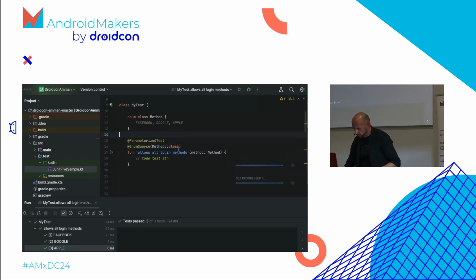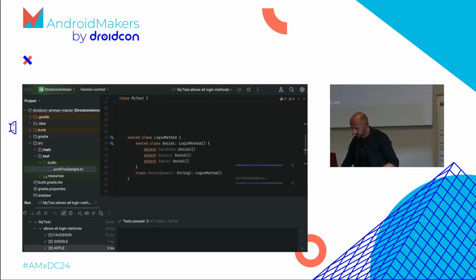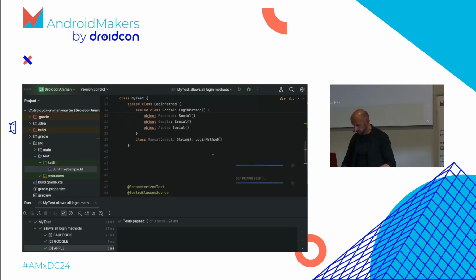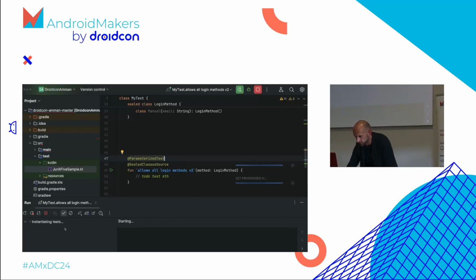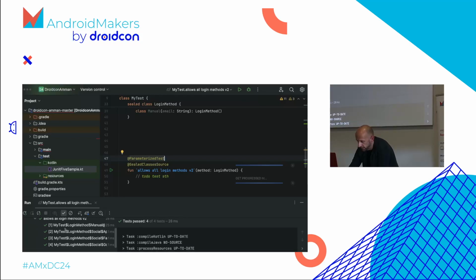But my problem is what we had was something like this. So there's a login method, which is a sealed class. And there's social logins, which are just objects, Facebook, Google, Apple. But there's also a manual one that gets an email and maybe a password, whatever, right? And I still wanted to have this kind of functionality. So I wrote a parameterized test and a class that is open source back then, sealed class source. That does the same thing, so I'll show you. It calls us 4 times with basically every variation of the sealed class.